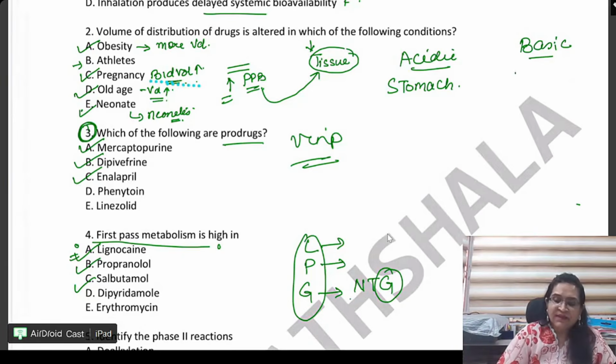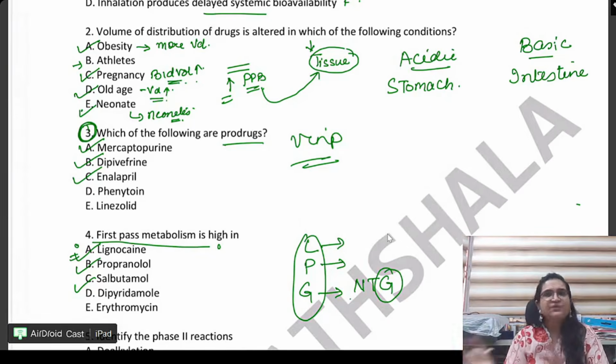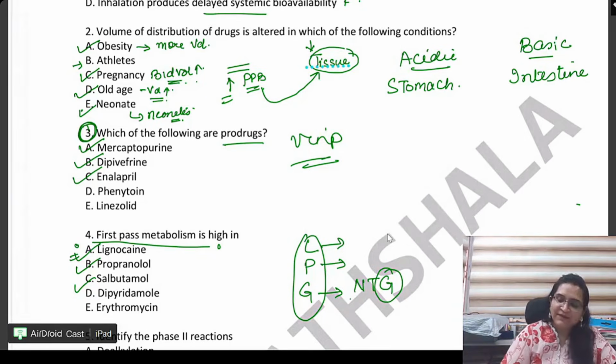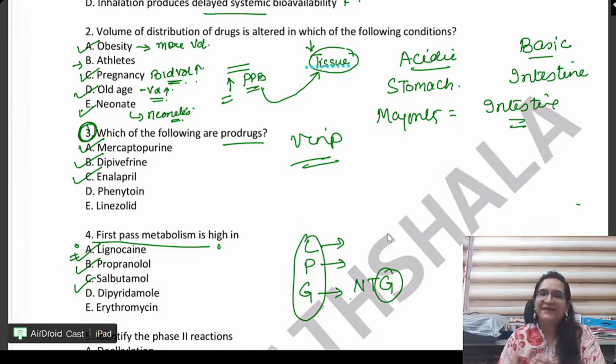Now, in the intestine, basic drugs should be absorbed most, right? This is our common sense. This is what we derive from the formula. But beta, majority of the drugs are absorbed in the intestine, whether acidic or basic. Why? Because in the intestine the time is more and the surface area of the intestine is more. So yes, acidity and basicity determine what will happen to drug absorption.